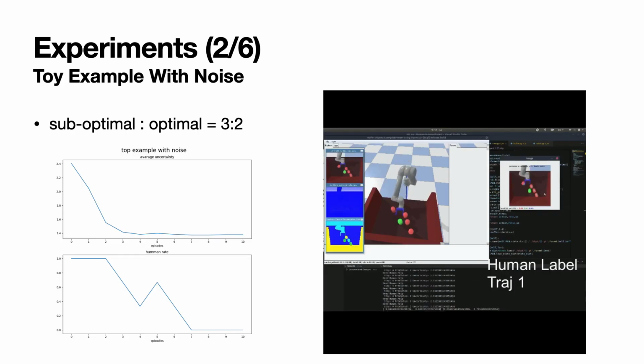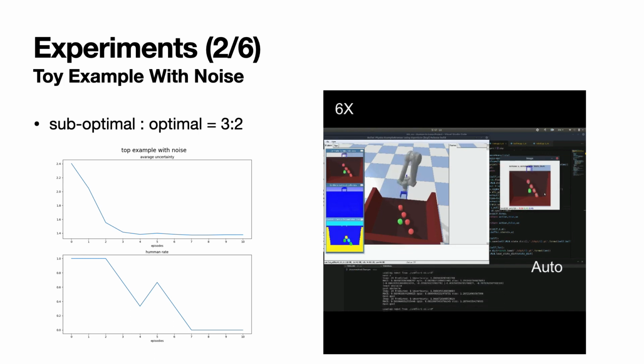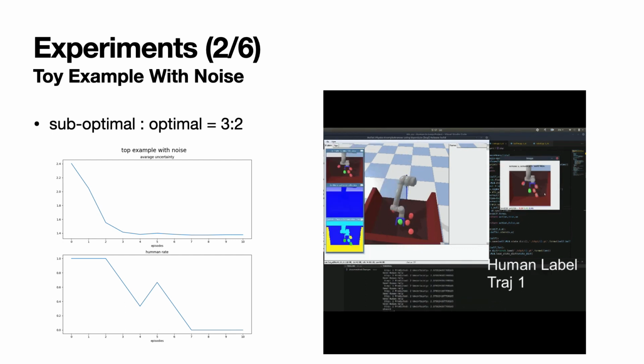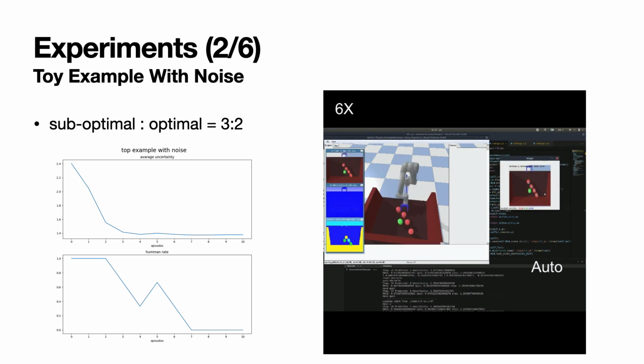To test robustness for the toy example, I annotated 3 suboptimal and 2 optimal actions during training. The first figure on the top is the average uncertainty during the episode, and the lower one is the rate of how much a human annotated during the episode. Even with noisy actions, the model tends to work pretty well. After a few steps, it seems to work fully automatically.